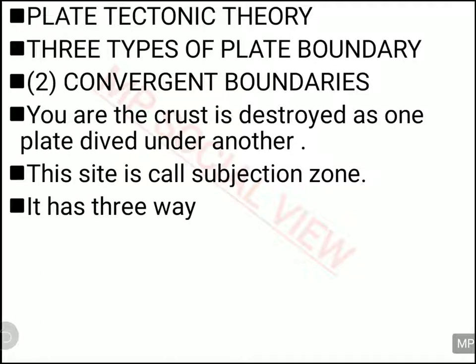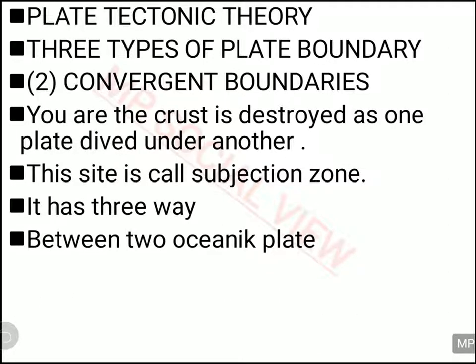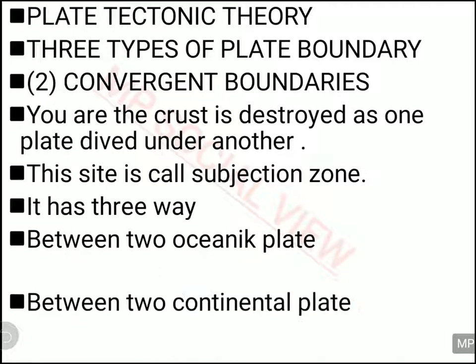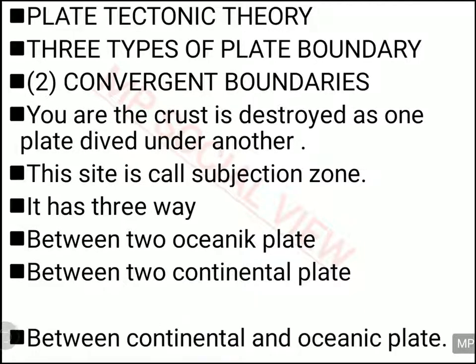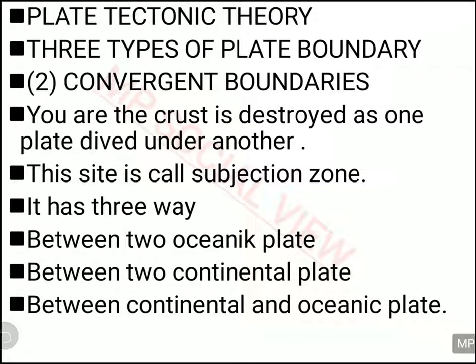And in this there are 3 ways of convergent movement. One is when 2 oceanic plates converge with each other, the second is when two continental plates converge with each other, and the third is when the convergence takes place between an oceanic plate and a continental plate. So this is called the convergent boundary.